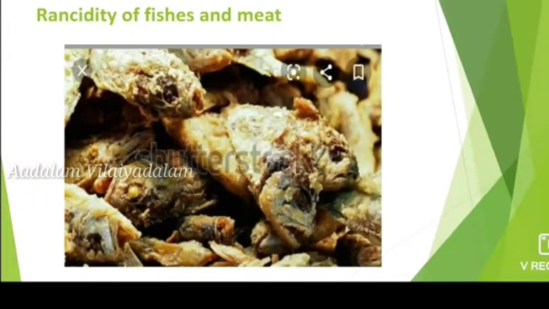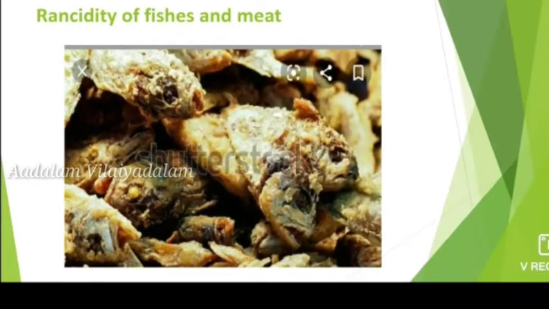This process is known as rancidity. To avoid this rancidity process, what will we do? We freeze the fish and meat in the refrigerator to avoid the oxidation and rancidity of fish and meat.